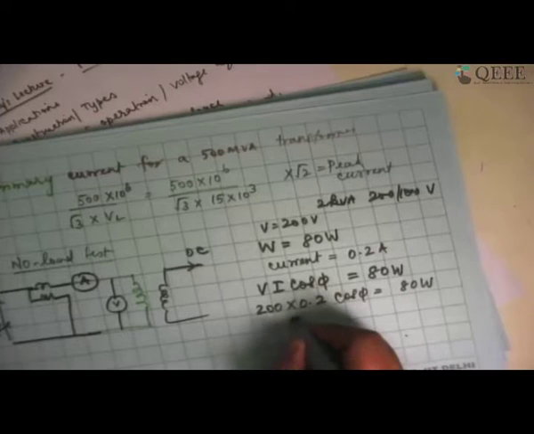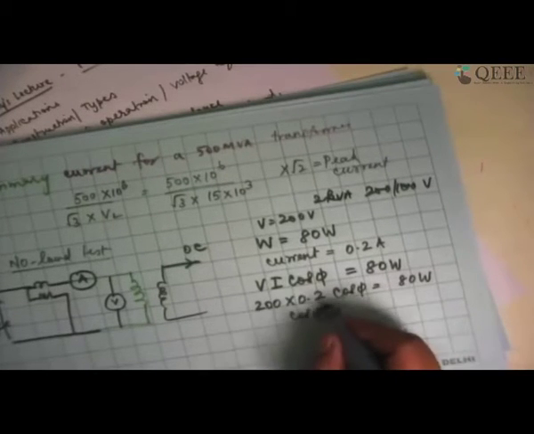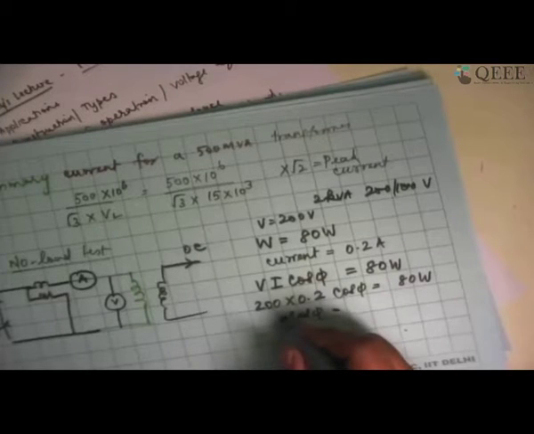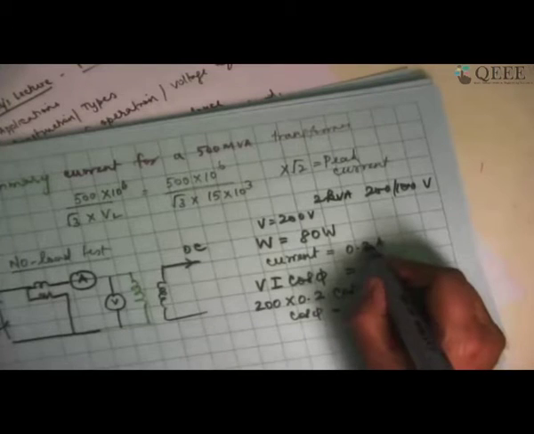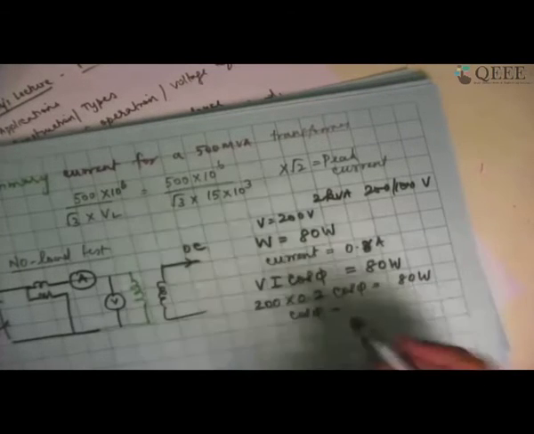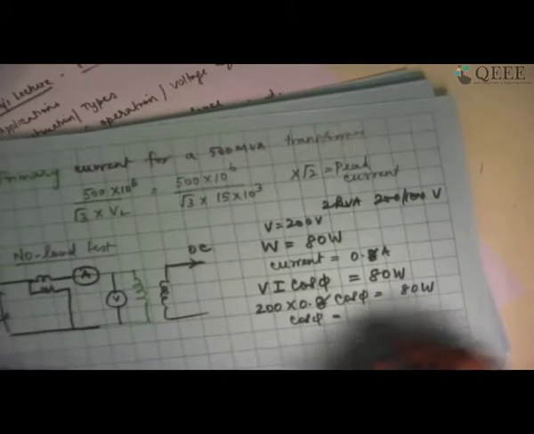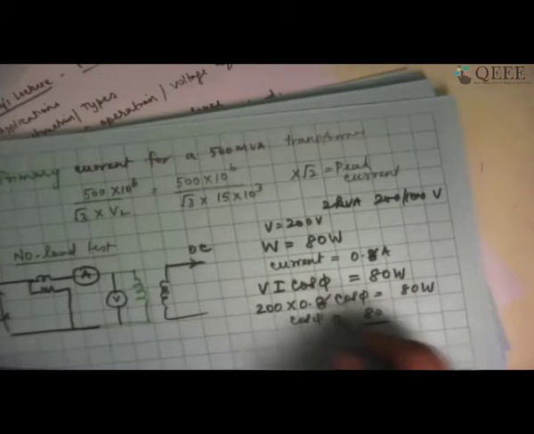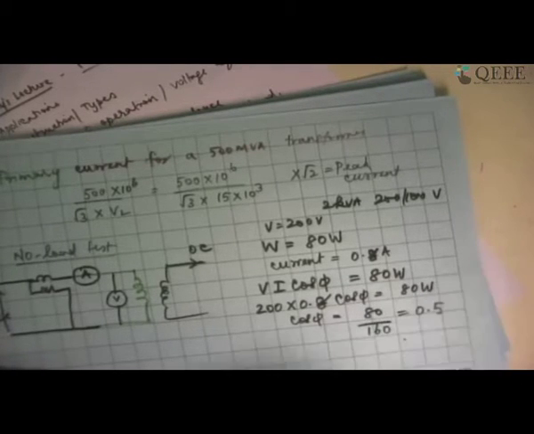So I can calculate what is cos phi. So I am getting how much? 200 into 0.2 is 40. So I should have taken a value which is higher than this. Let me take 0.8 amperes, because cos phi cannot be greater than 1. So I am taking 0.8. Okay. So I am going to get 80 divided by 160. So cos phi is 0.5. Am I right?